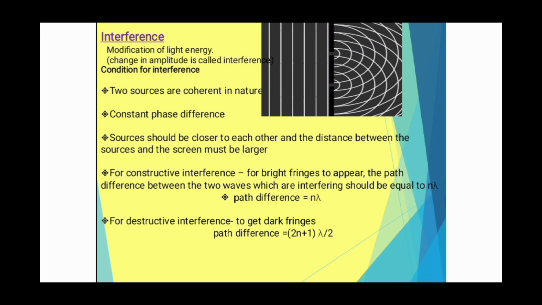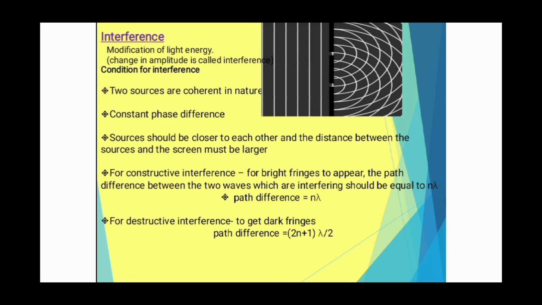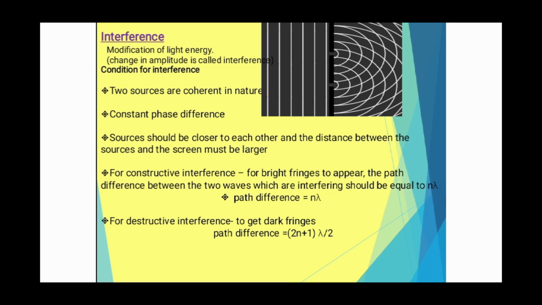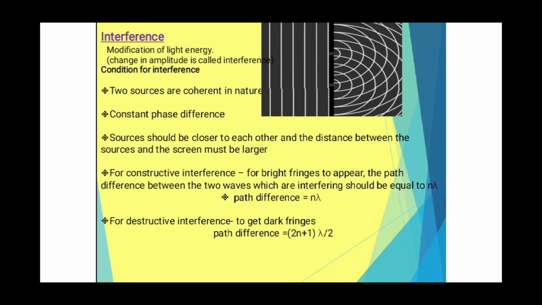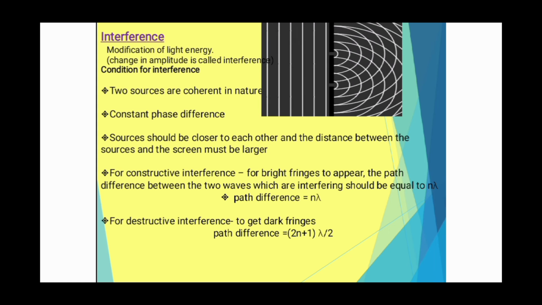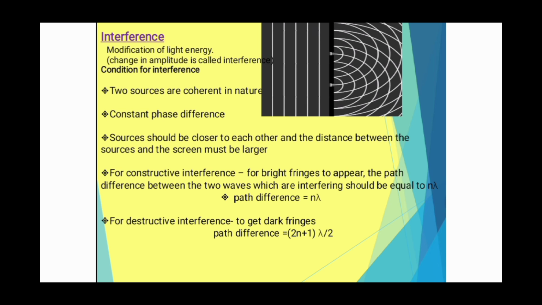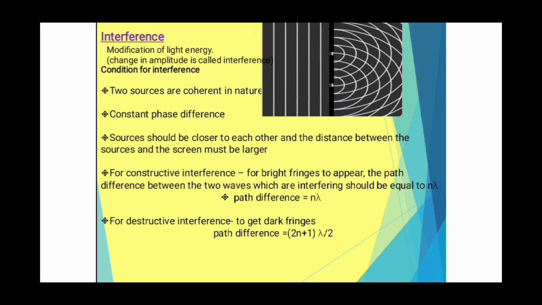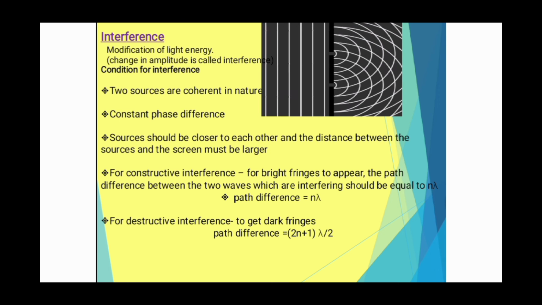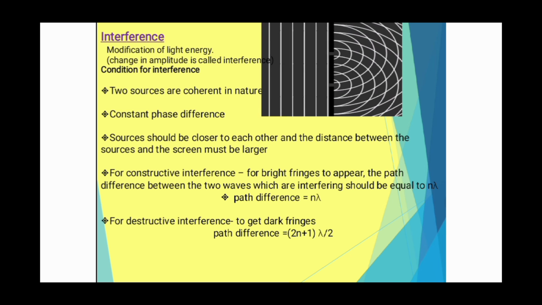Interference. Interference is based on the superposition principle, which states that when two or more light wave trains act simultaneously on any particle in a medium, the particle is displaced due to the superposition of all the wave trains, and this is called interference. In another way, when two light waves from the source superimpose on each other, the resultant amplitude in the region of superposition is different from the amplitude of the individual waves. This modification of light energy is nothing but the interference pattern.